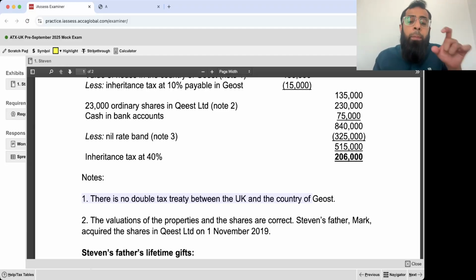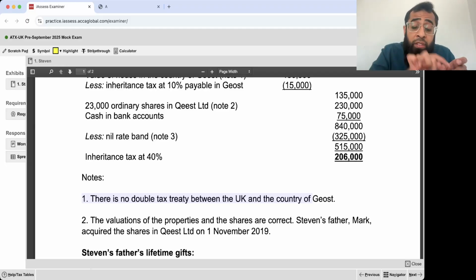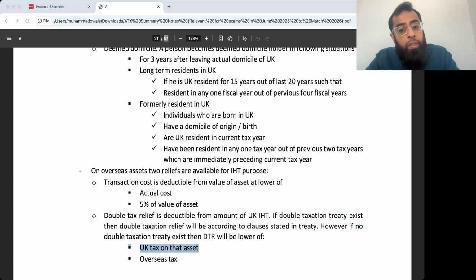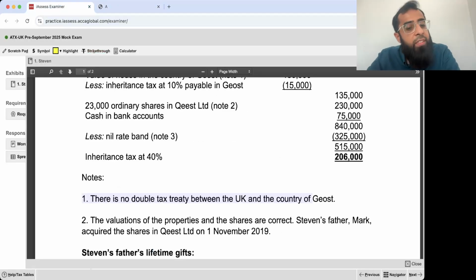If there is a double tax treaty, then double taxation relief will be according to the treaty. The treaty, the agreement, will state how the relief has to be given. Maybe one country will take tax, other will not take. Whatever the treaty states. But if there is no double tax treaty, then there is standard double tax relief. And that standard double tax relief is the lower of two things, the UK tax and the overseas tax. See, this treaty thing confuses the student, and the examiner every time gives this issue.